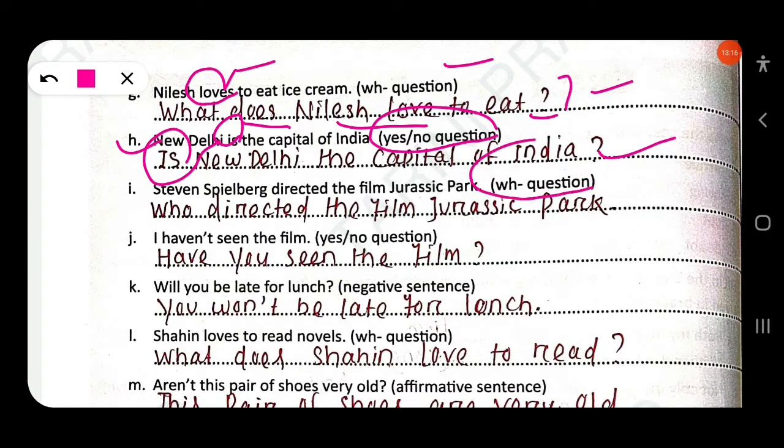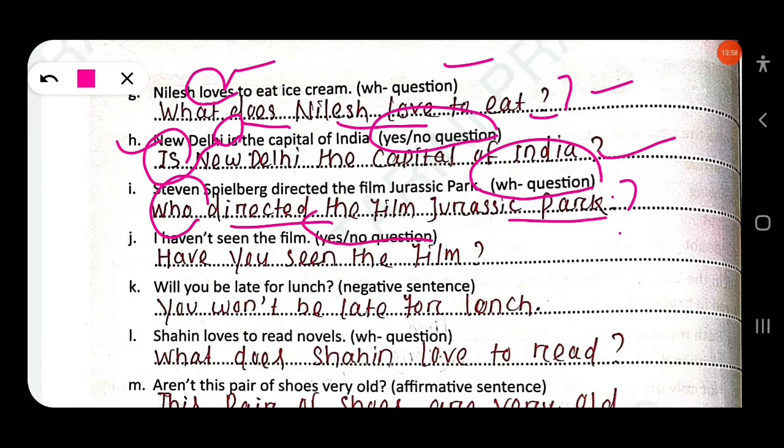So you have to change into WH question. You have to write, who directed the film Jurassic Park, or you can also write in another way: which film did Steven Spielberg direct? You can also write in this way. Two ways. Who directed the film Jurassic Park? You have to use also question mark at the end. Or which film did Steven Spielberg direct? Clear? Then next, I haven't seen the film.